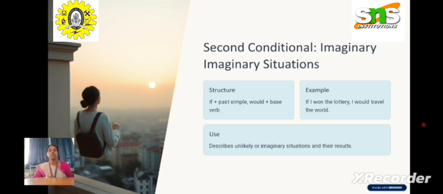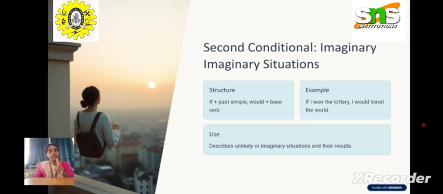For example, if I won the lottery, it's simple past tense, I would travel the world. So I'm using would travel the world if I won the lottery. It describes unlikely or imaginary situations and their results, which may happen or may not happen. That is the second condition.